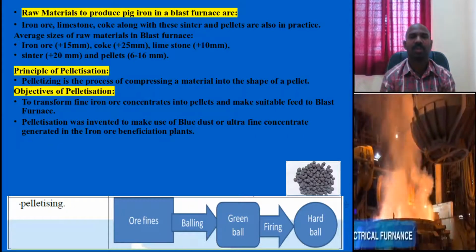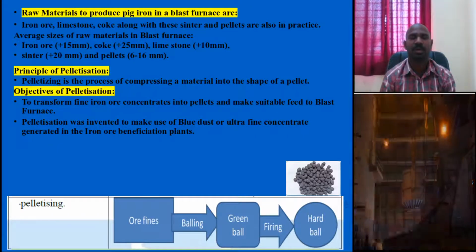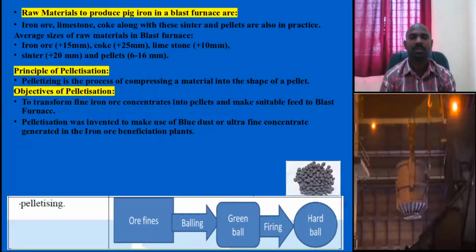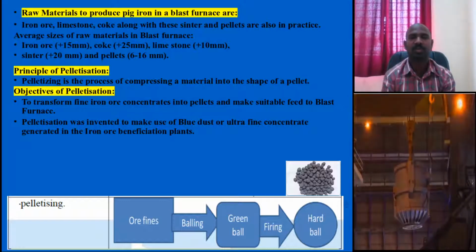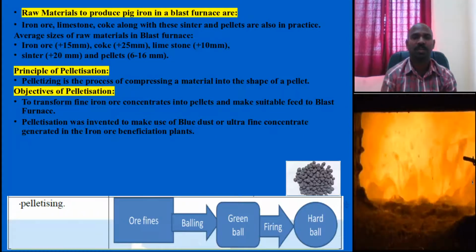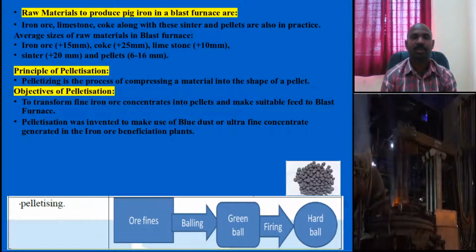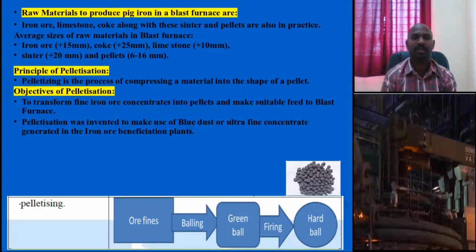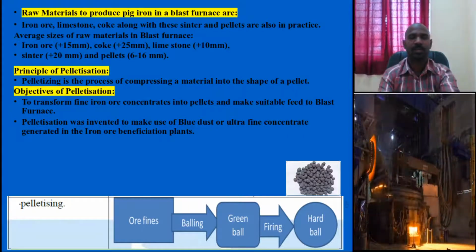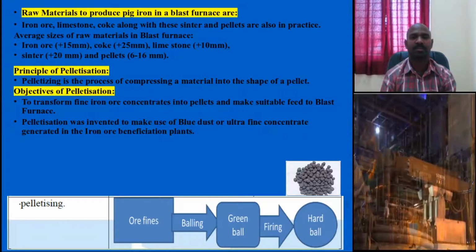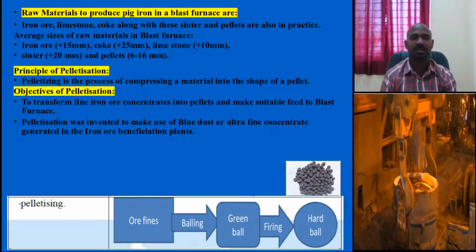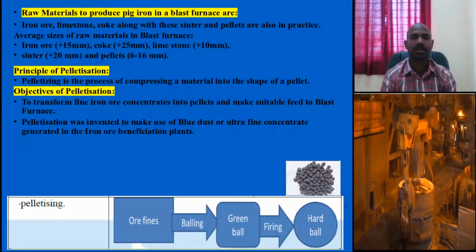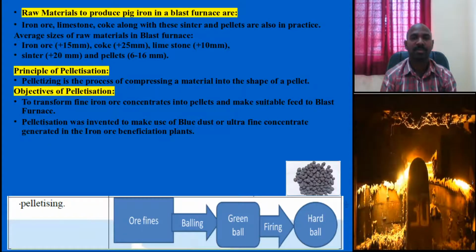Even in the blast furnace raw material section there may be some wastage. In the beneficiation plants also, some of the blue dust or ultra fine ore, consisting of iron ore and coke, was going as a waste. So you will be utilizing it for a better feed.